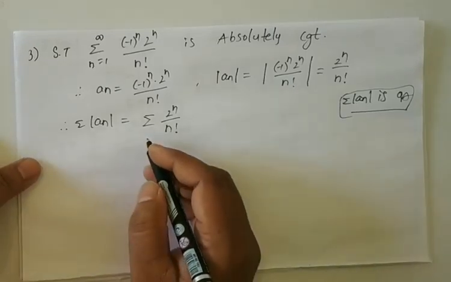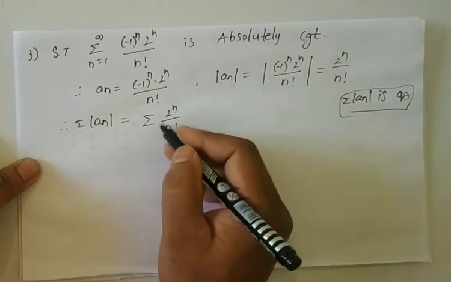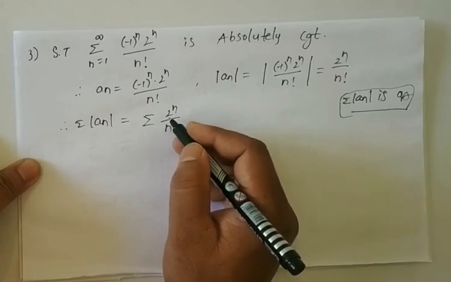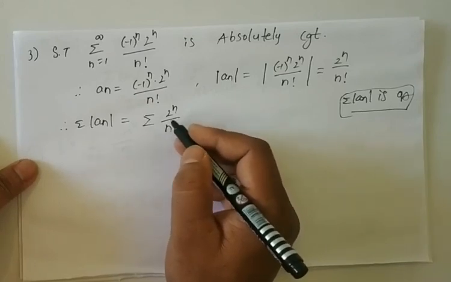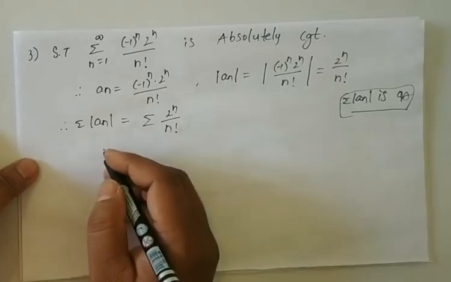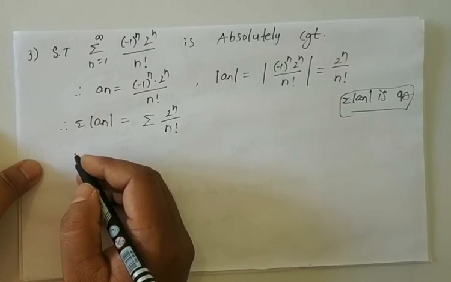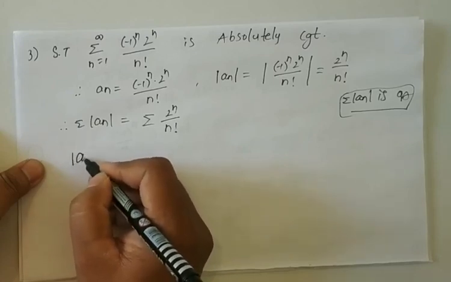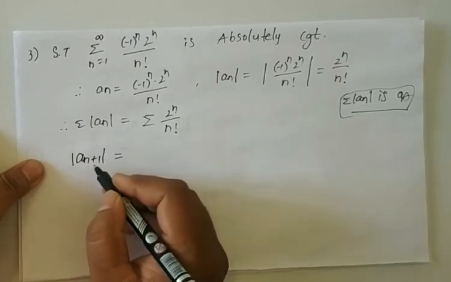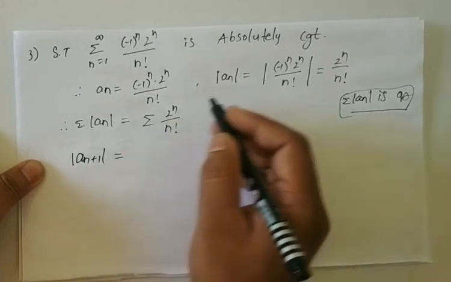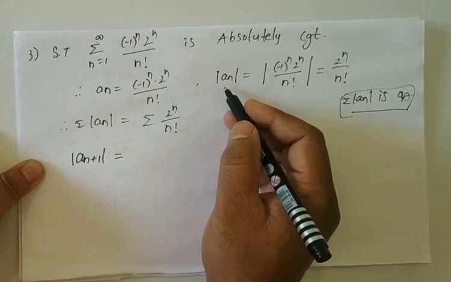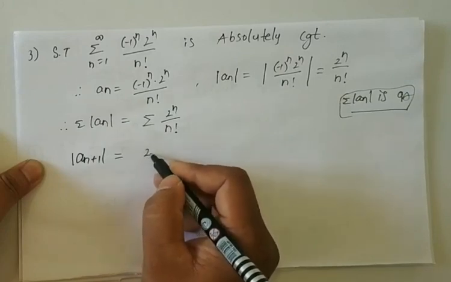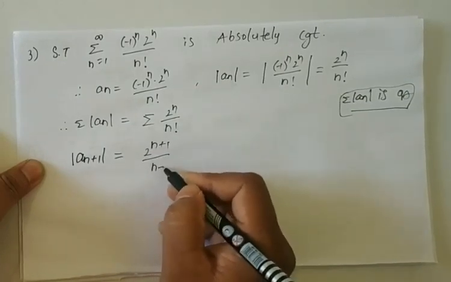So to show that this series is convergent, here I am using the ratio test. For using the ratio test, first we have to find modulus of an plus 1. Already we know that modulus of an is nothing but 2 power n by n factorial. Therefore, modulus of an plus 1 is nothing but 2 power n plus 1 by n plus 1 factorial.